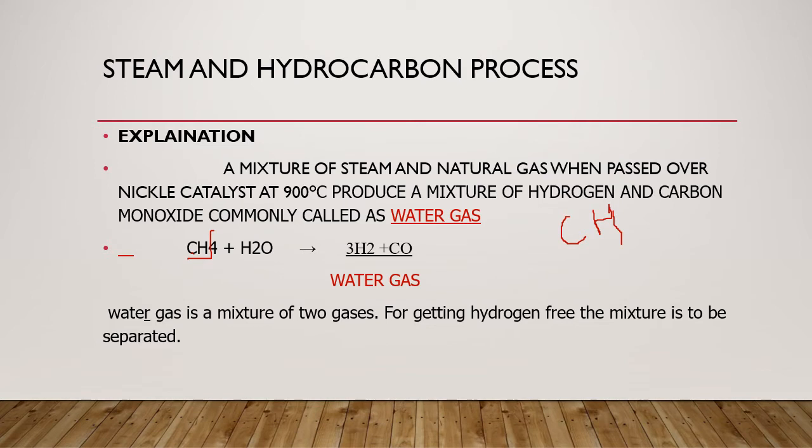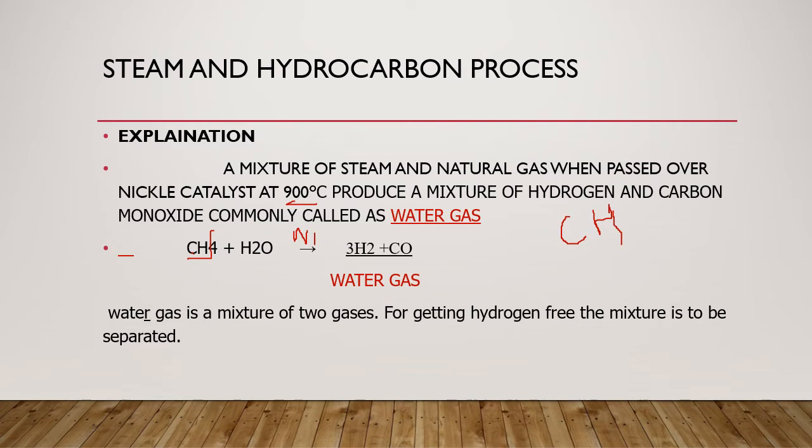When both of these reactants are heated in the presence of nickel as a catalyst, and the temperature for the process is 900 degrees centigrade, the product that is formed is a mixture of two gases. One is hydrogen gas and the second is carbon monoxide gas.